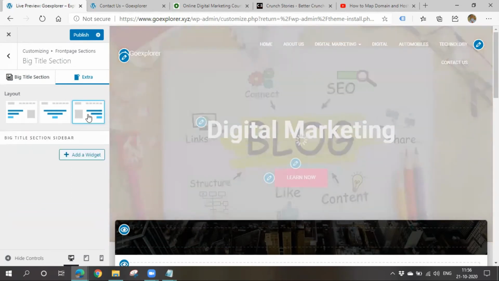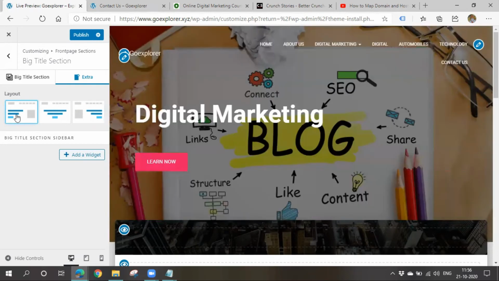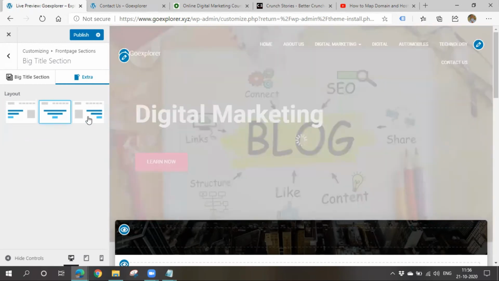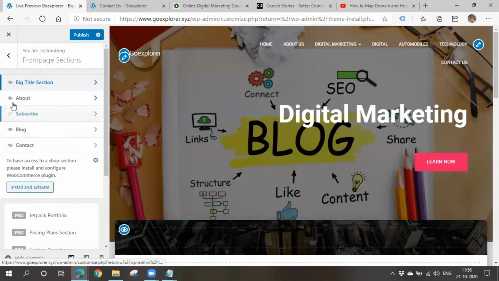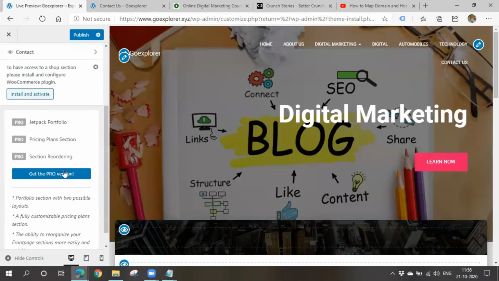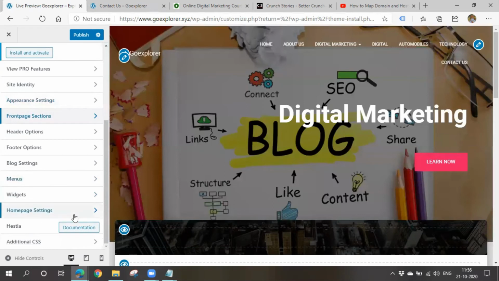So if you choose this thing, see, the title will be moved to the right hand side. The alignment, you can change the alignment also. Okay, like this you can change the alignment also, right? So you can make changes. So see, you have to go for the pro version if you want to get any extra features or things.